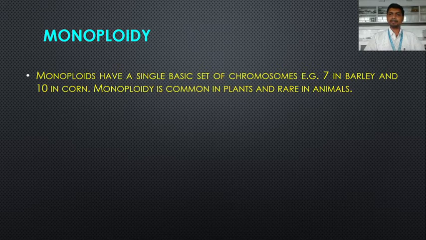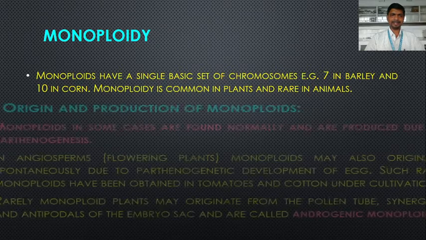For example, in barley the diploid set of chromosome number is 14 and in corn it is 20. So the diploid is 14, then the monoploid is 7. So monoploids have a single basic set of chromosomes: 7 in barley, 10 in corn. Monoploids are common in plants but rare in animals.